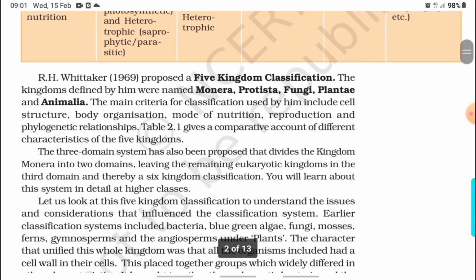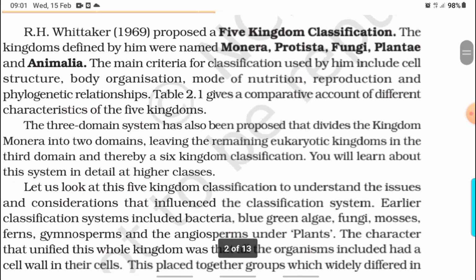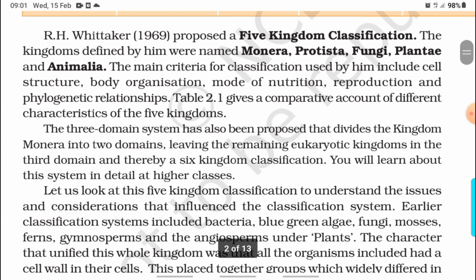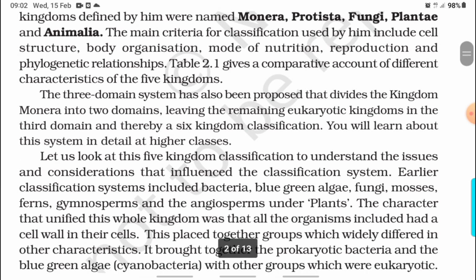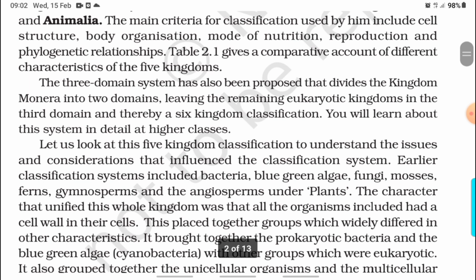R.H. Whittaker in 1969 proposed the 5-kingdom classification. The kingdoms defined by him were named Monera, Protista, Fungi, Plantae, and Animalia. The main criteria for classification used by him include cell structure, body organization, mode of nutrition, reproduction, and phylogenetic relationship.